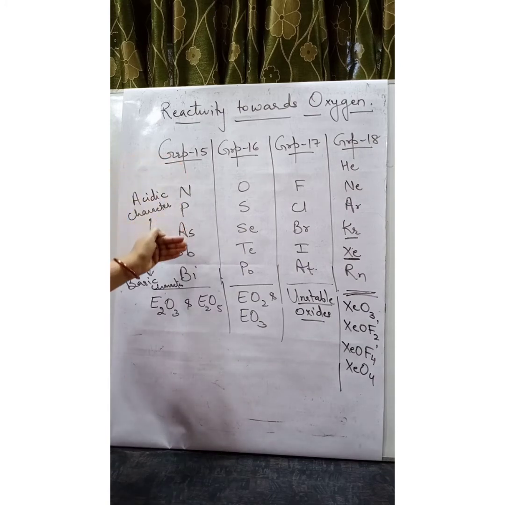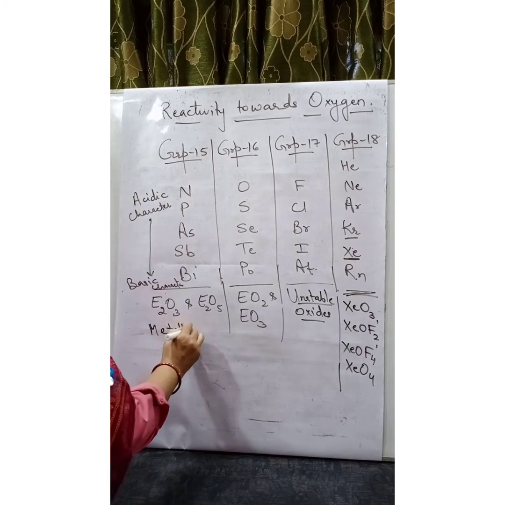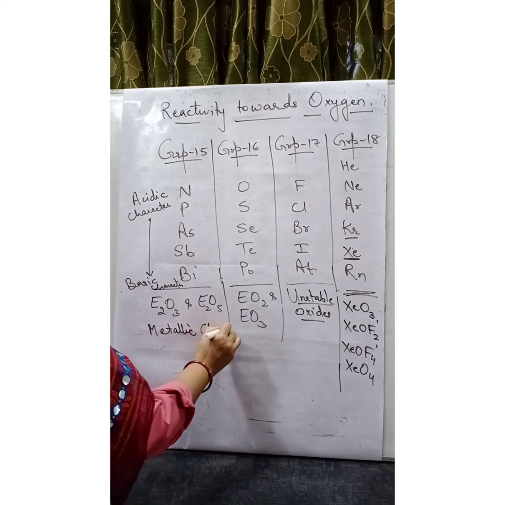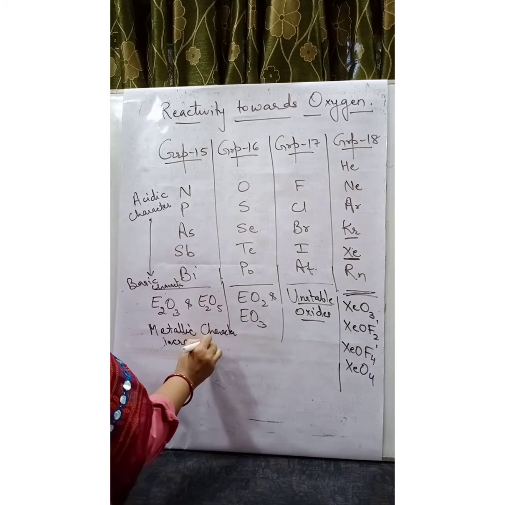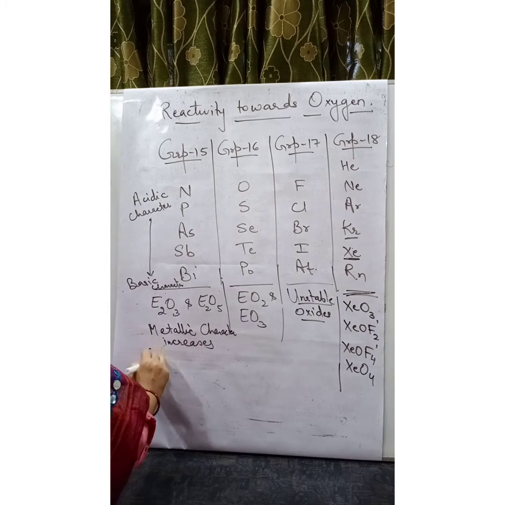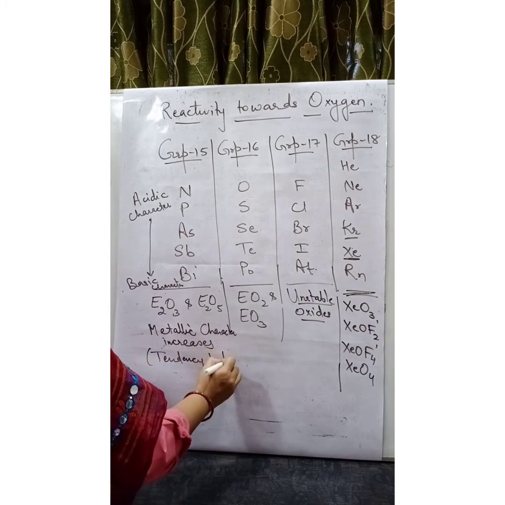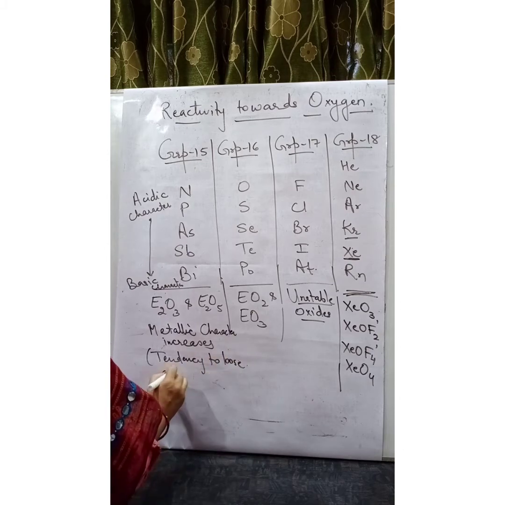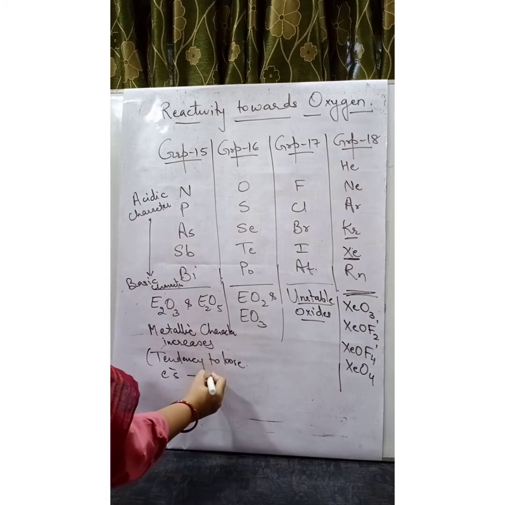The acidic character is changing into basic character. As you move down the group, metallic character increases. And what is metallic character? The tendency to lose electrons.